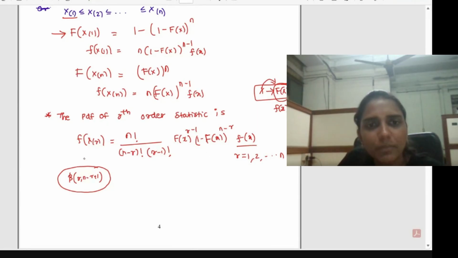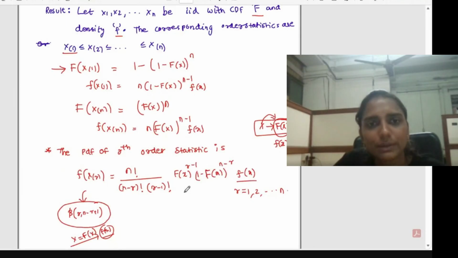So you can just remember this as the beta form with parameters r and n minus r plus 1, with x equal to capital F of x. Since x is equal to capital F of x, the small f of x term, the derivative term, will also come in the expression. So this is the PDF of the rth order statistic in general. This you have to remember.